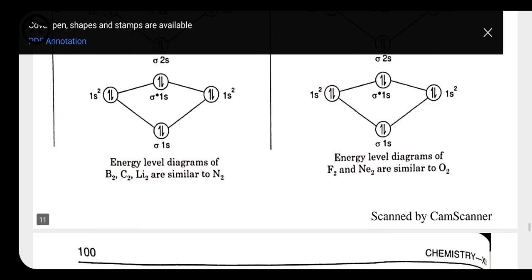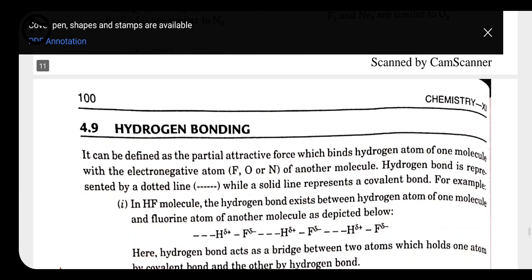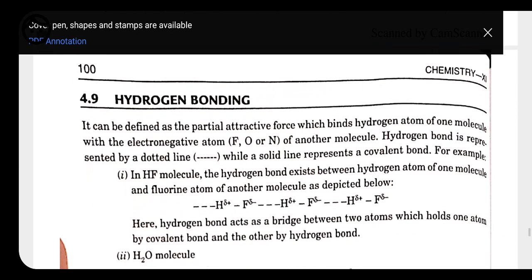Now after this we have the last topic of this chapter, that is called hydrogen bonding. What do you mean by hydrogen bonding? It can be defined as the partial attractive force which binds the hydrogen atom of one molecule with an electronegative atom. Always take care that hydrogen bonding can be formed only with hydrogen and the most electronegative elements, that is fluorine, oxygen and nitrogen. They are the only ones able to form the hydrogen bond.